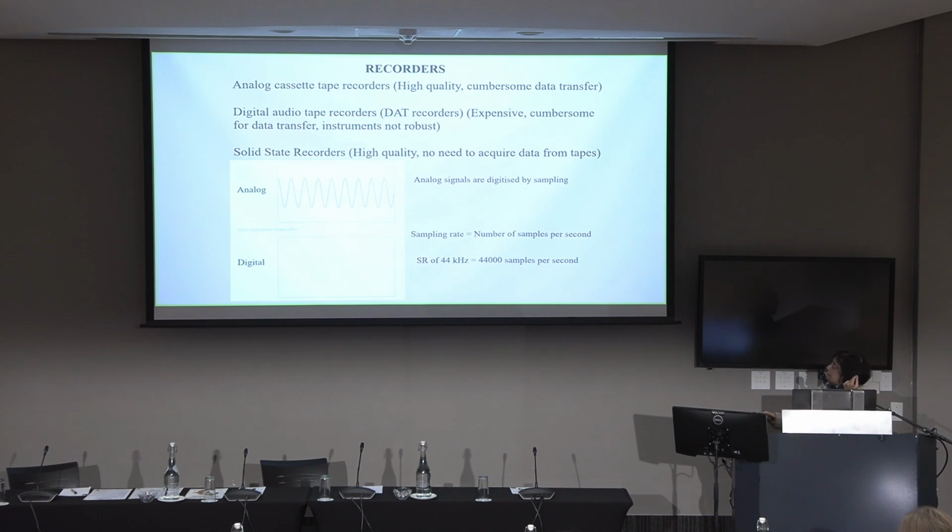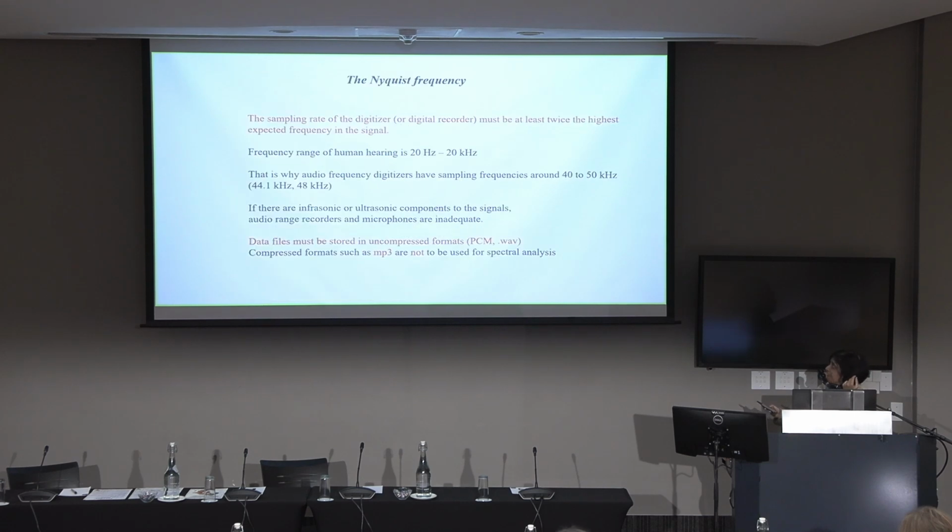So that brings us to another issue, which is the Nyquist frequency. The sampling rate is a very, very important thing. And that comes from this theorem, the result of which is that the sampling rate of your digitizer or digital recorder must be at least twice the highest expected frequency in the signal. So if you want to analyze your signals in the frequency domain, you have to be sure that when you're making recordings, your sampling rate is at least twice as high. And of course, what do you do for unknown signals? This has always been the problem.